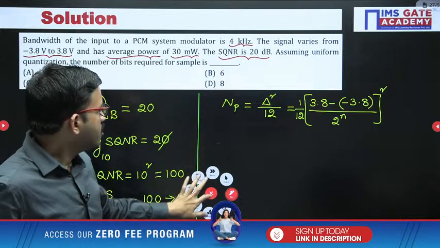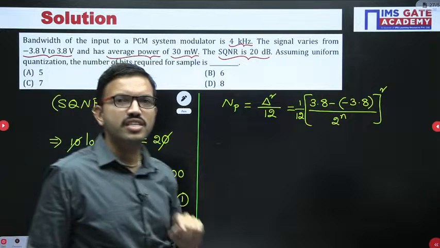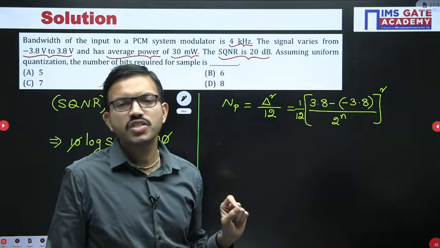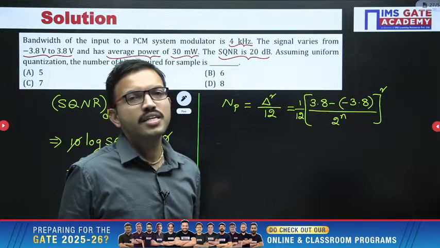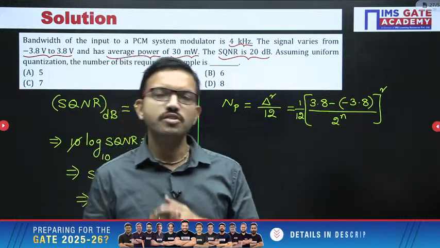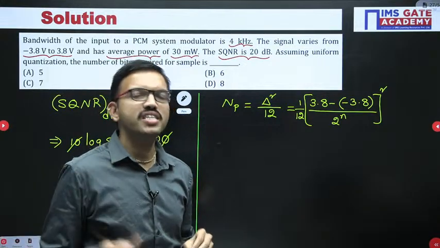If any of you are getting any confusion regarding this part of the solution, you can mention it in the chat. I will clarify. This is a very, very interesting question. Even though students have learned this concept very well, still some students make a silly mistake on this kind of question while attempting it in the GATE exam.